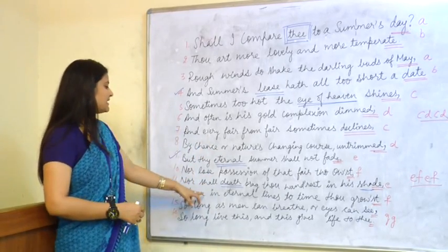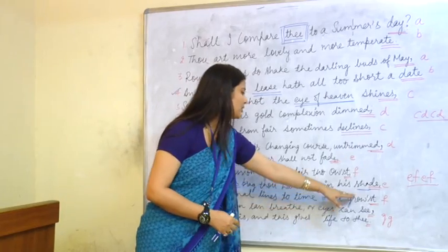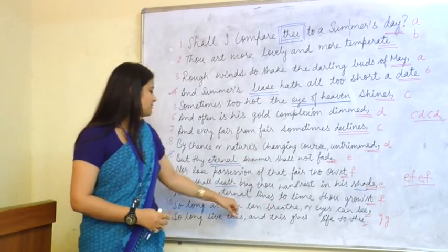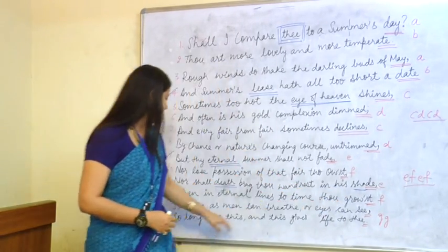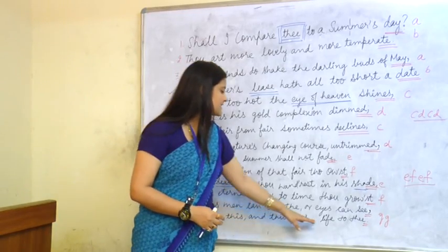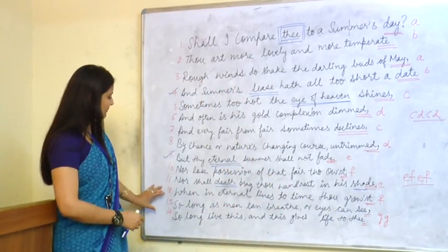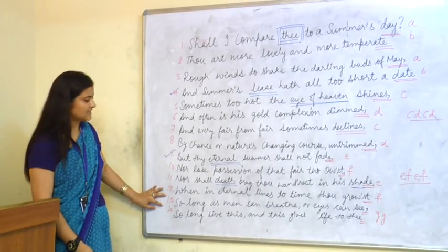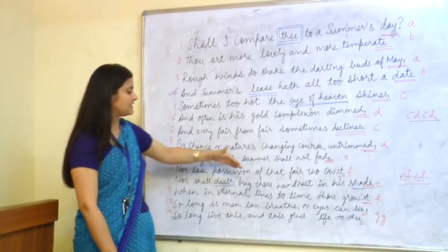When in eternal lines to time thou growest, so long as men can breathe or eyes can see, so long lives this, and this gives life to thee. Now this couplet, lines 13 and 14, is changing everything.